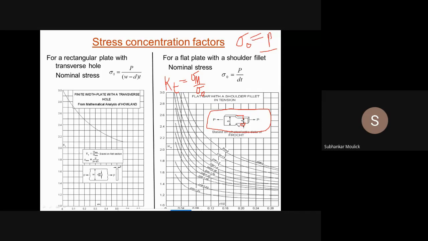Fine. But what is the width? Which width will you take? Whether you will take capital D as the width or small d as the width for calculation of nominal stress.